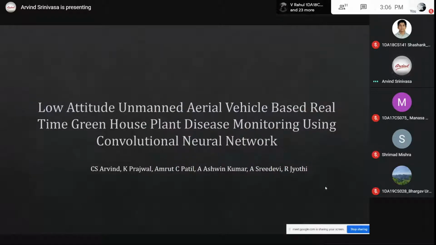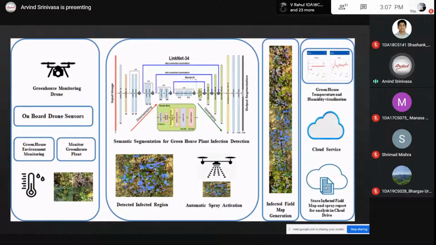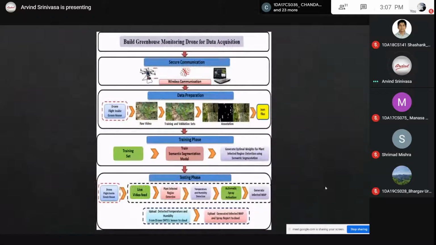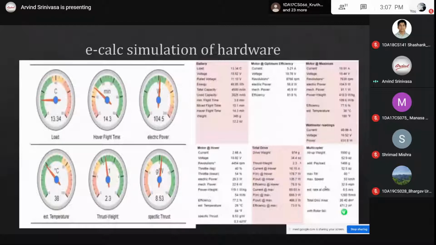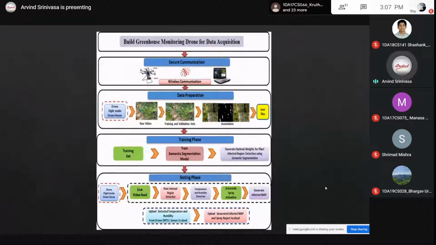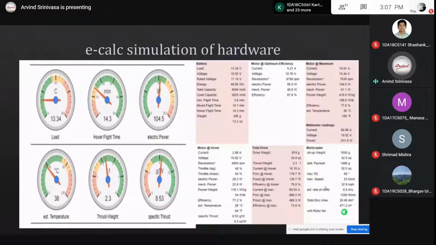If anyone is interested in drone building, I can help you out. We built a drone to identify the infected leaves in the greenhouse and do automatic spraying, and also report the temperature and the humidity of the greenhouse.